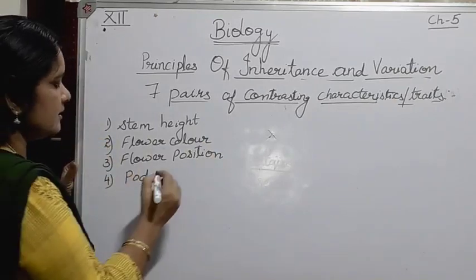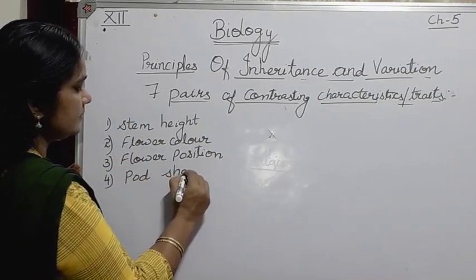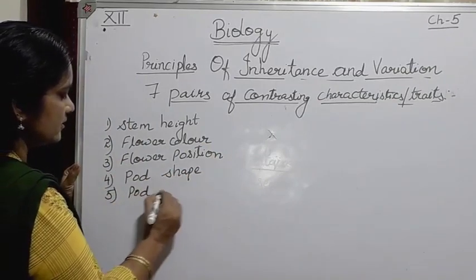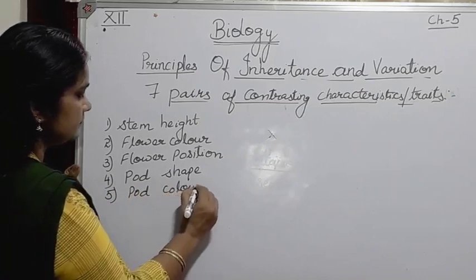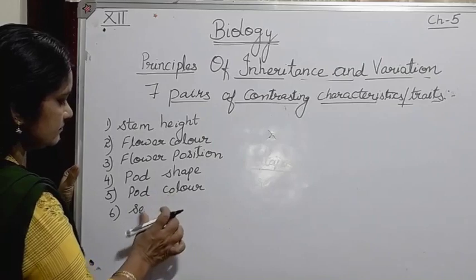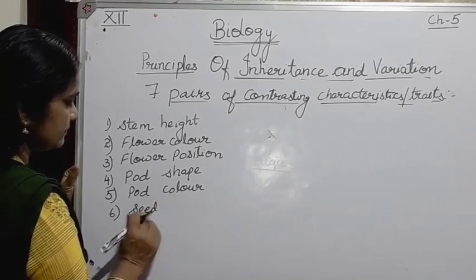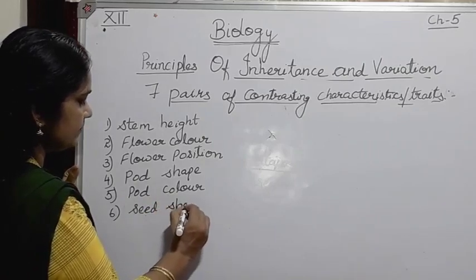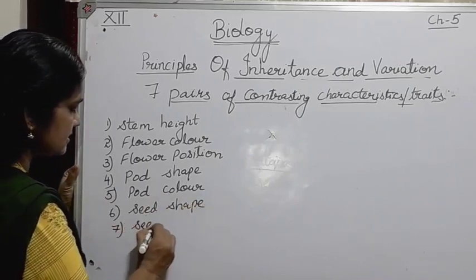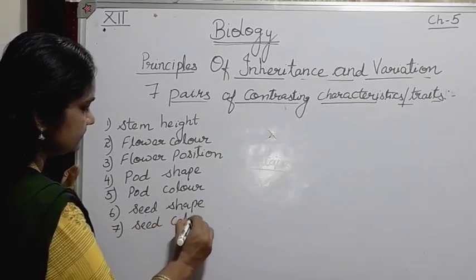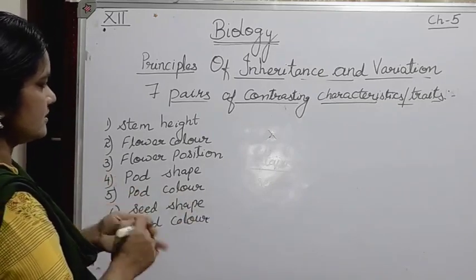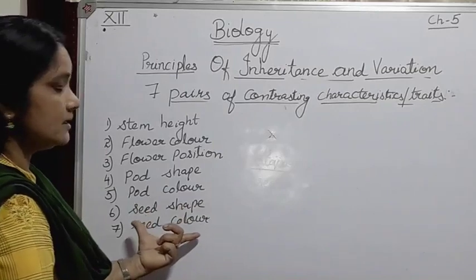They are leguminous plants, so pod shape. Fifth one was the color of the pod. Then comes seed shape, and finally the 7th characteristic was seed color. So these were the 7 pairs of contrasting characters he studied in the pea plant.